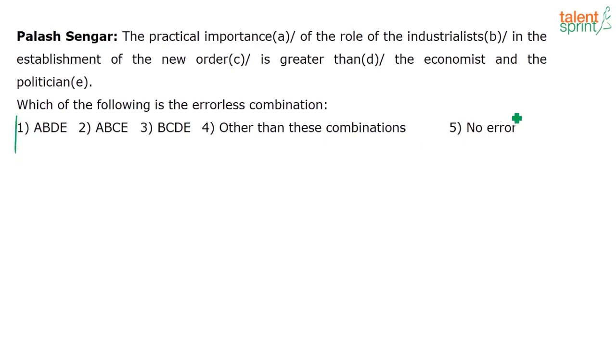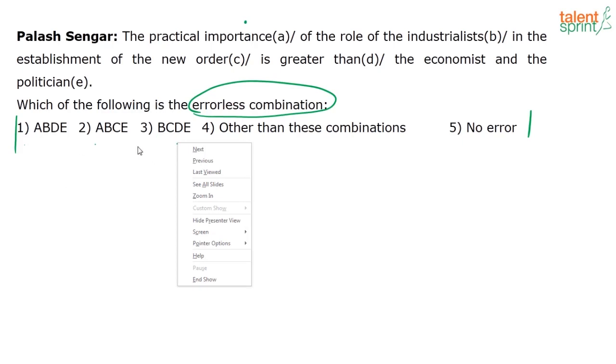What are they saying? Which of the following is an errorless combination, where there is no error? So, for example, if I say part A is where the error is, if I look at 1, 2 and 3, I will choose 3. Why? Because in 3, A is not there. Errorless combination meaning the sequence where the error is not there, I have to choose. I'm just giving you an example.